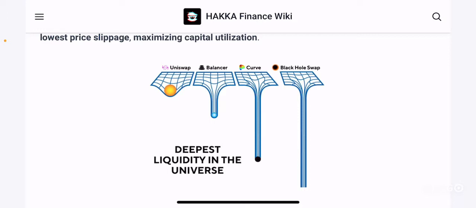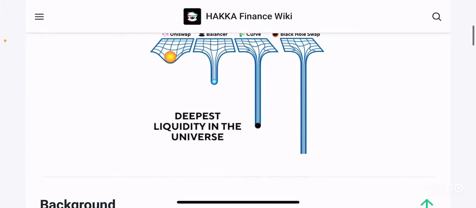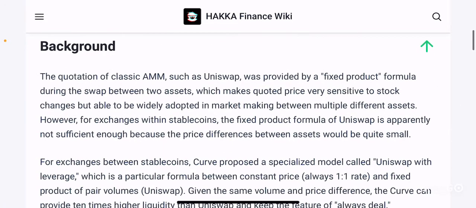If you see this pictorial representation, you can clearly see that Uniswap has some of the shallowest liquidity pools. Balancer has deeper ones, but Curve Finance, which is also a stablecoin DEX on the Ethereum blockchain, has some really deep liquidity pools. But when it comes to Black Hole Swap, the liquidity pools are even deeper, right? It's in fact claimed to be the deepest in the universe, so to say.